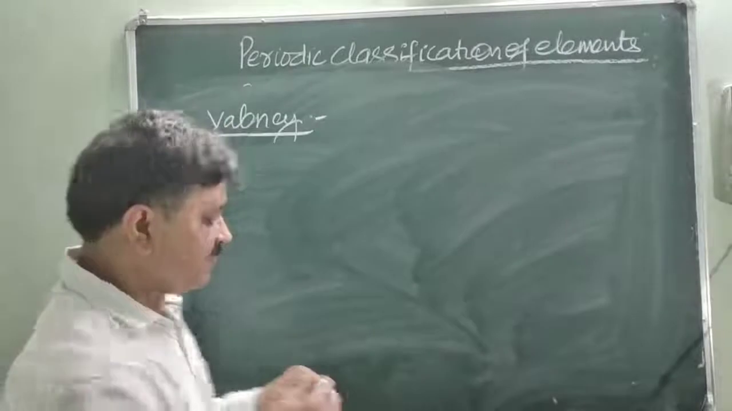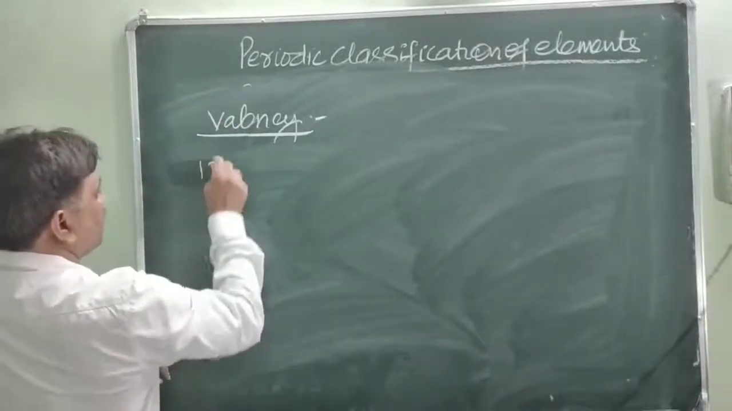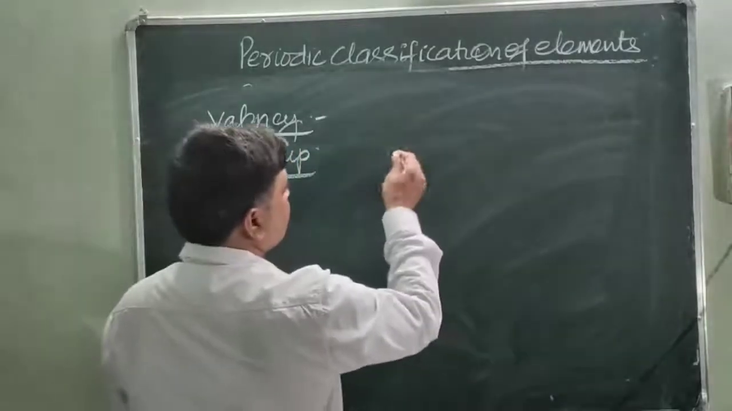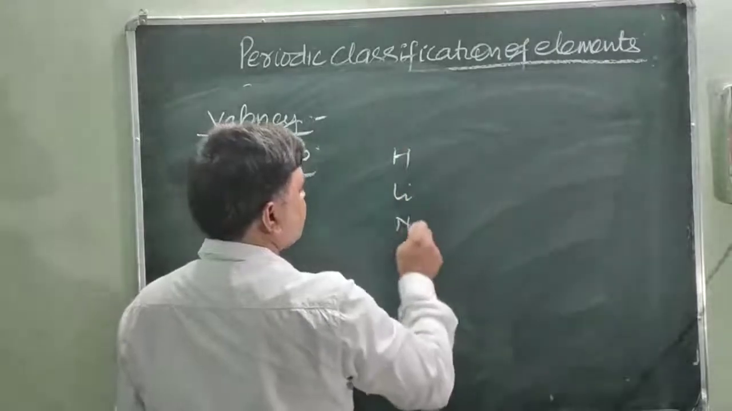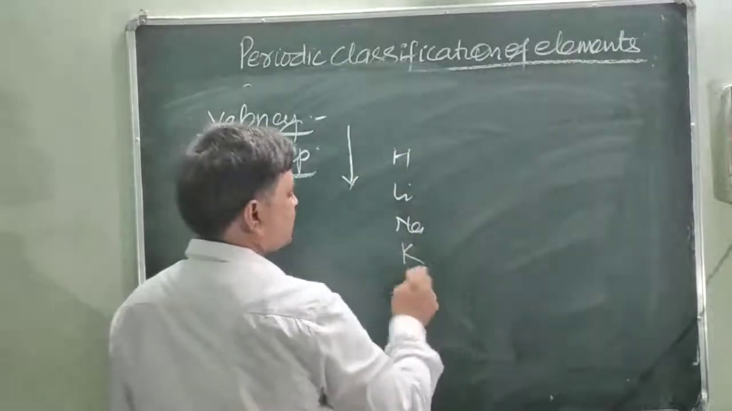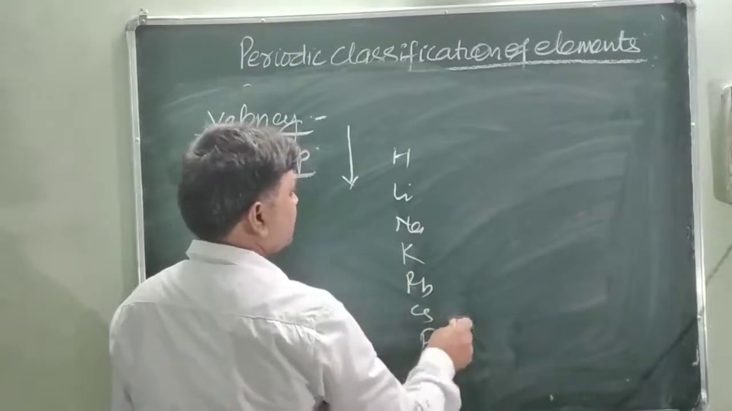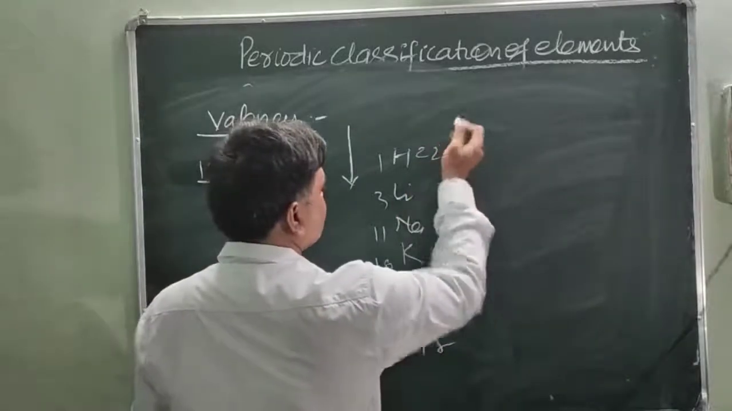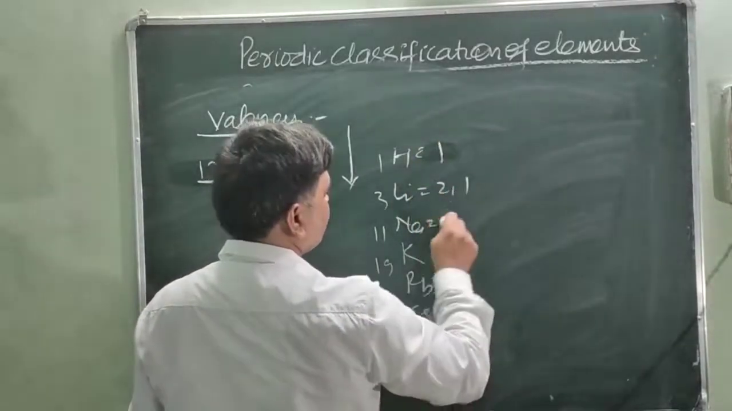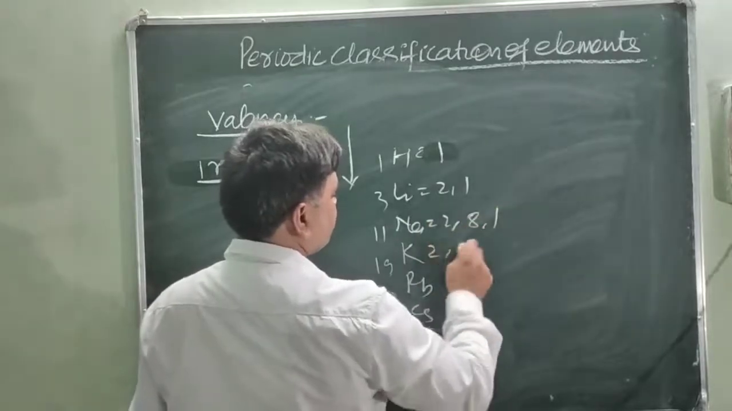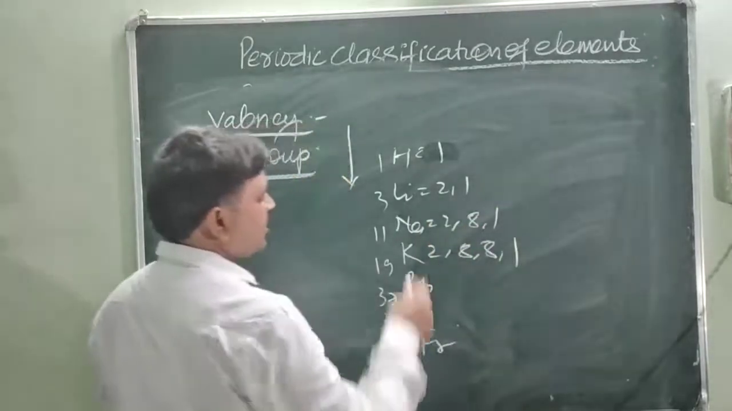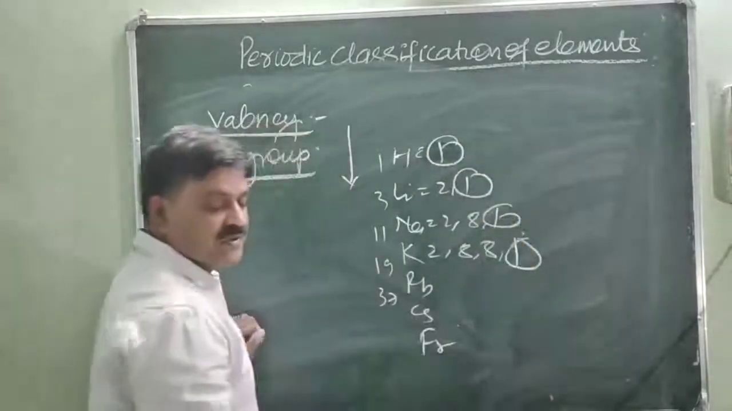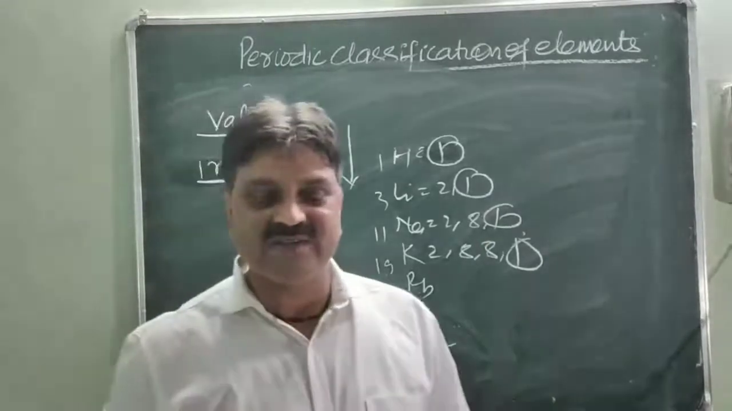Now, valency in a group. Just like you will see here, hydrogen, lithium, sodium, top to bottom, this is called a group. Potassium, rubidium, cesium, francium. You will see 1, 3, 11, 19, 37. The configurations are 1, 2 and 1, 2, 8 and 1, 2, 8, 8 and 1. You will see all these elements have 1 electron in their valence shells. Obviously it is clear that 1 electron participates in bond formation.